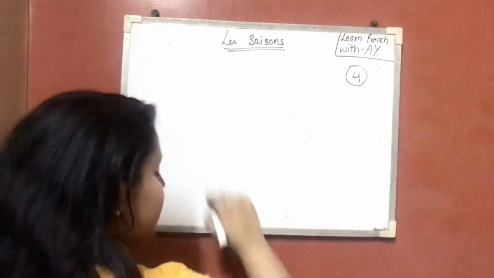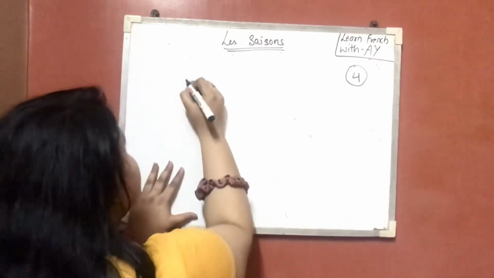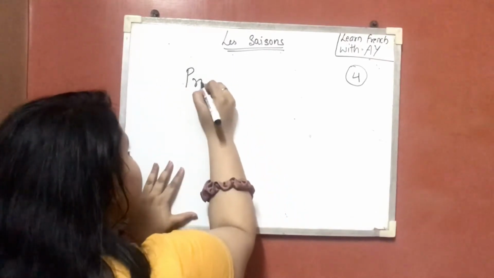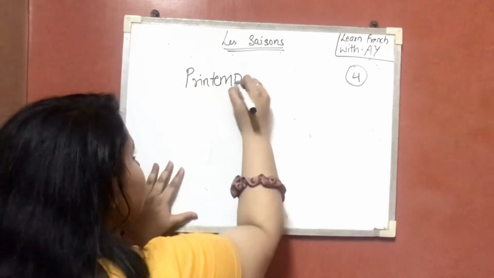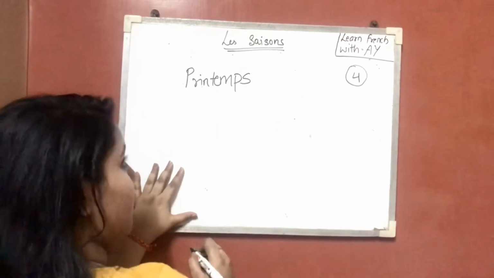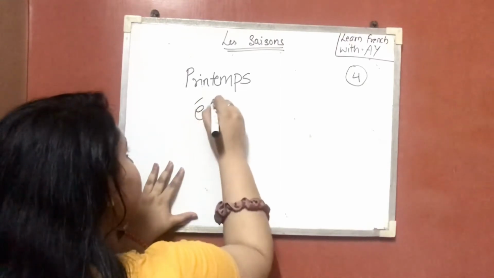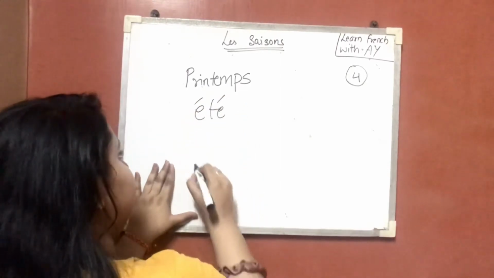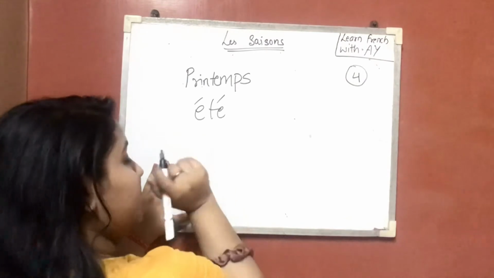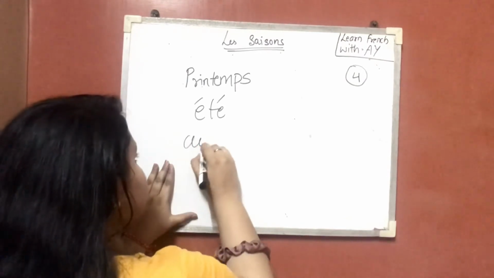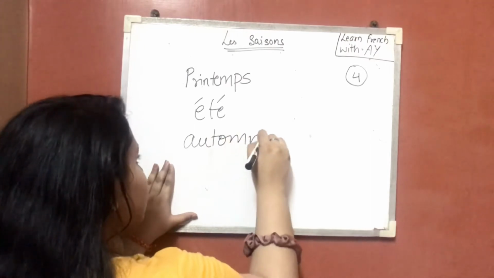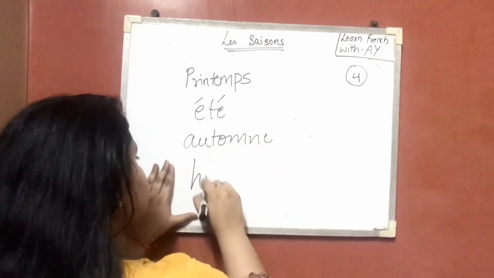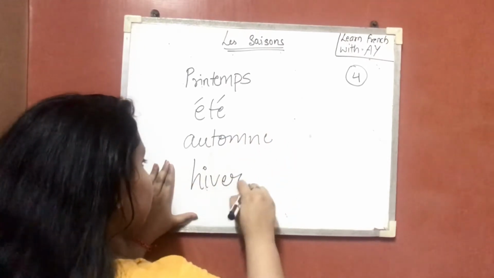So first we have printemps, été, automne, hiver.